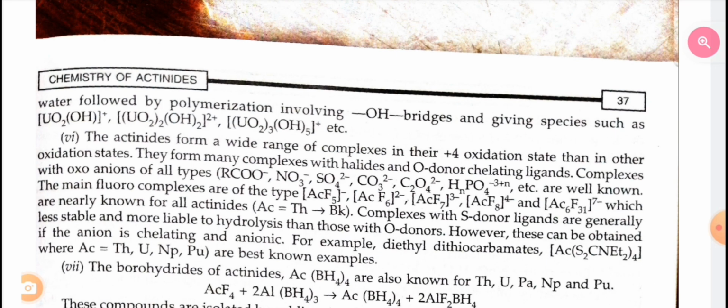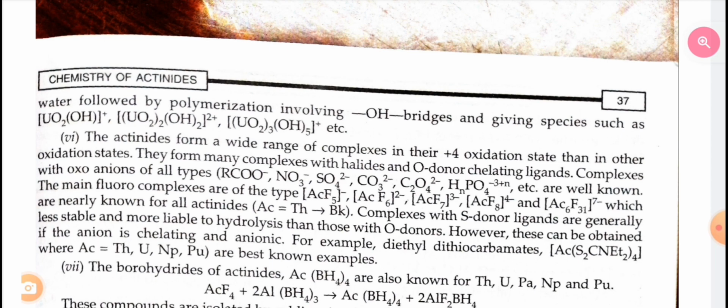Complexes with oxoanions of all types are well known. The main fluorocomplexes are of type actinium F5-, actinium F6-, actinium F7 3-, actinium F8 4- and actinium 6 F31 7-, which are nearly known for all actinides.